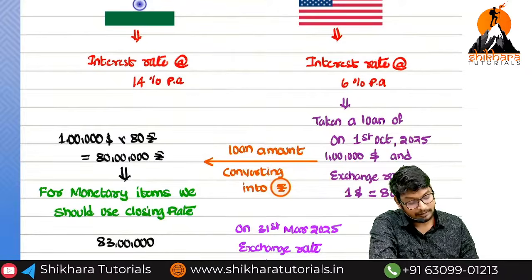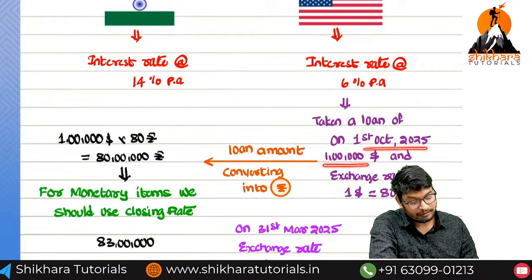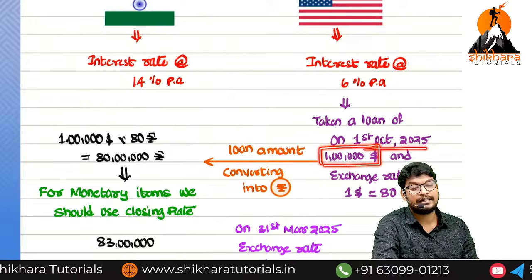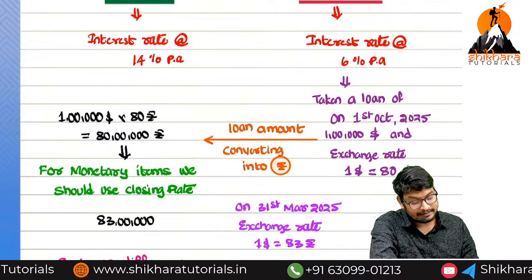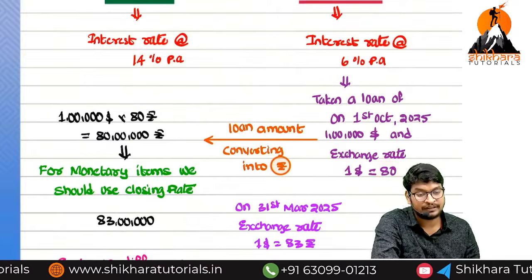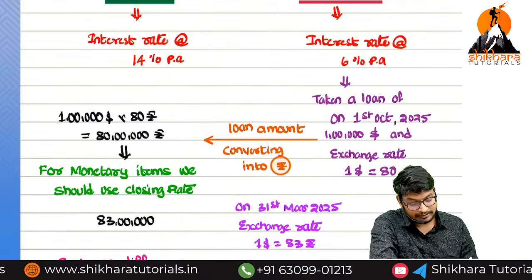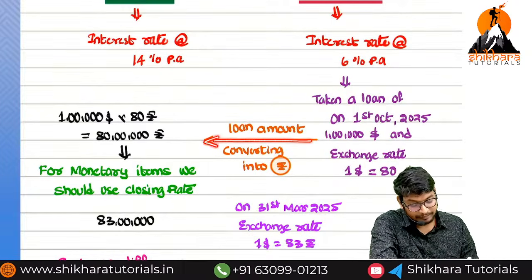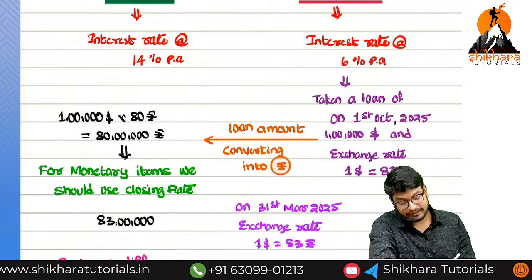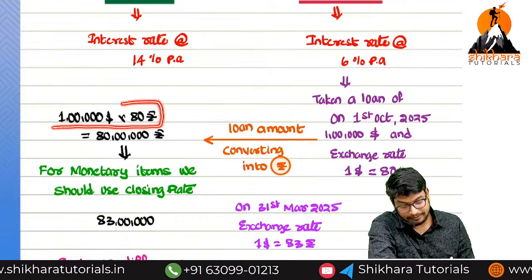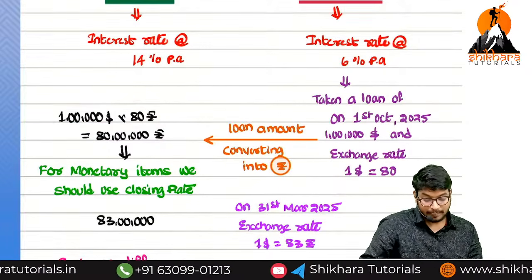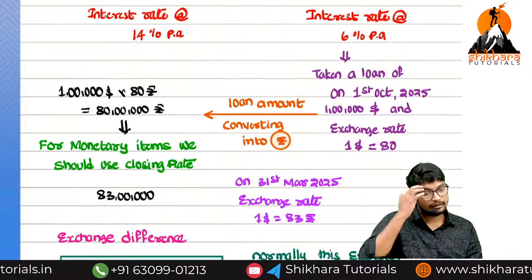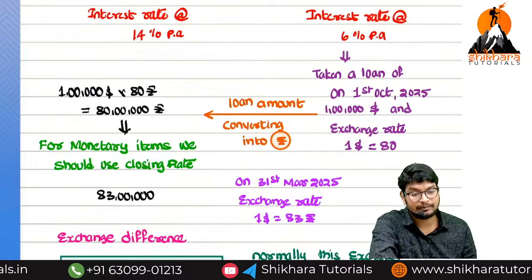The loan is taken on 1st October 2025 for $1 lakh. The exchange rate on that date is 80 rupees. So convert that $1 lakh into Indian rupees: $1 lakh into 80 rupees is equal to 80 lakhs. This 80 lakh is called a monetary item.